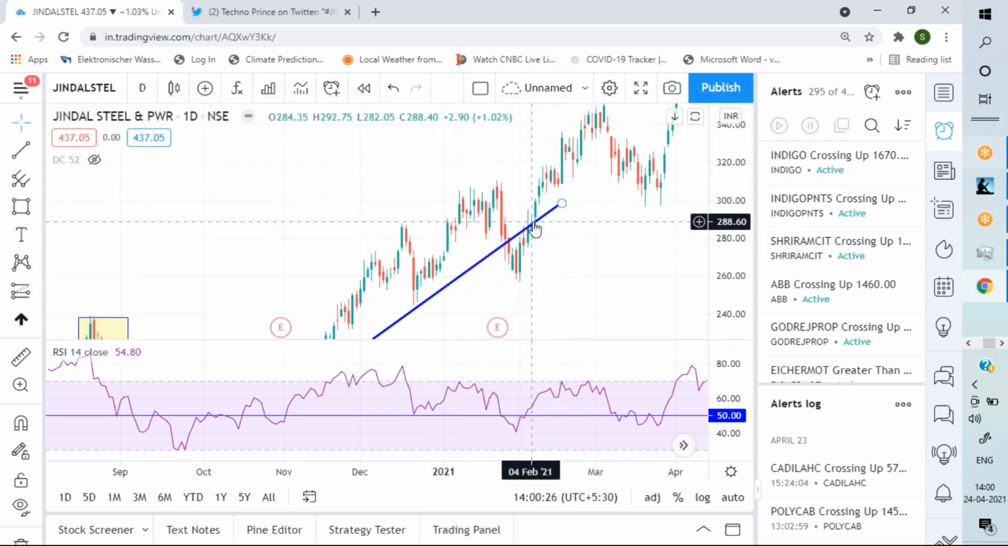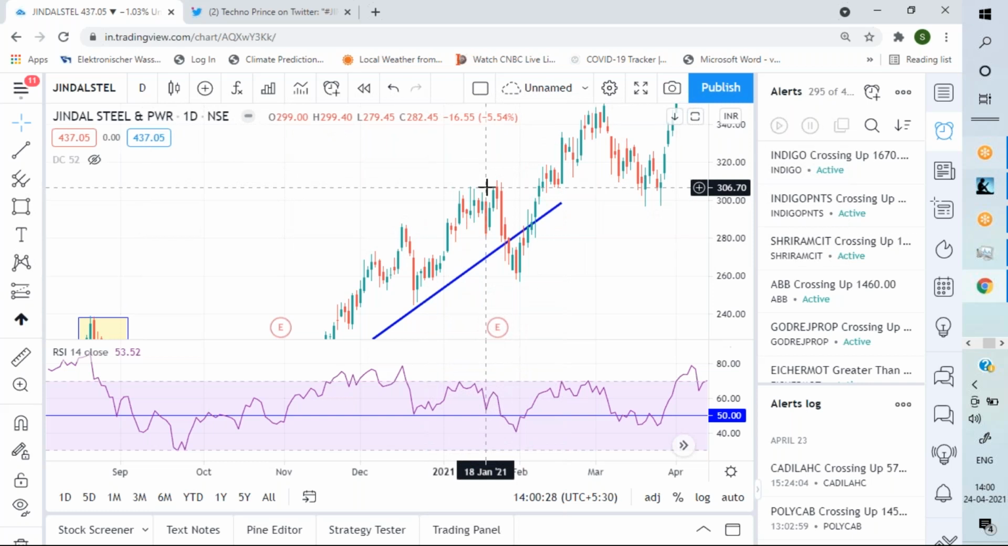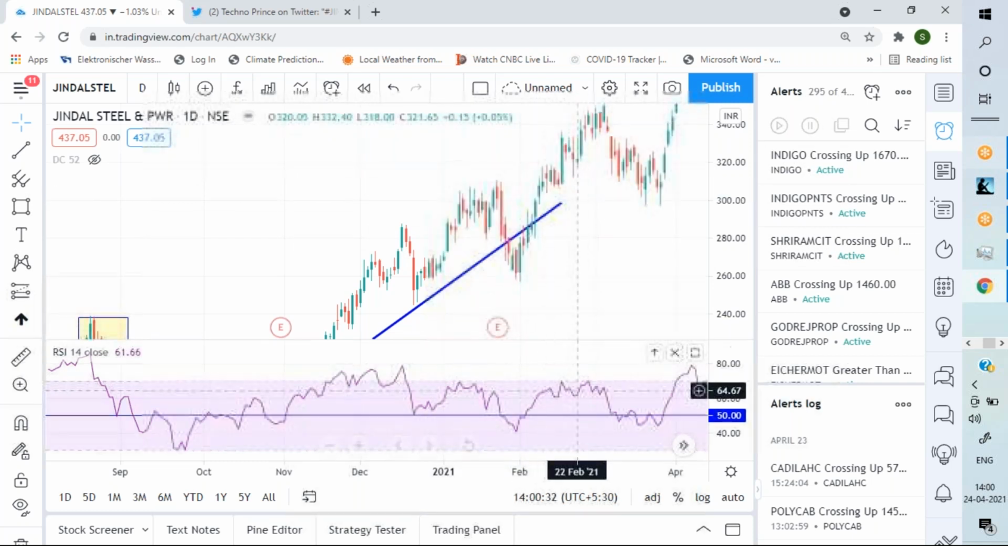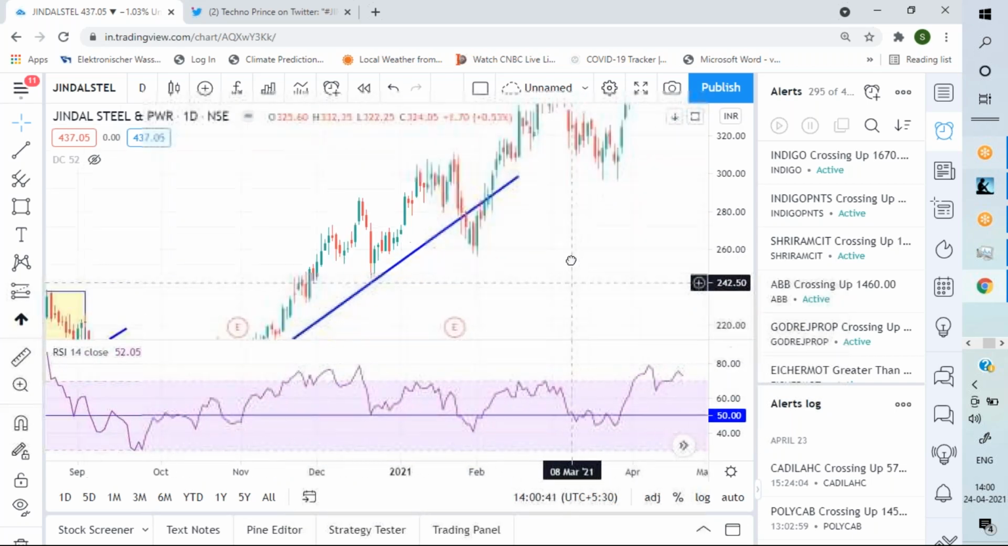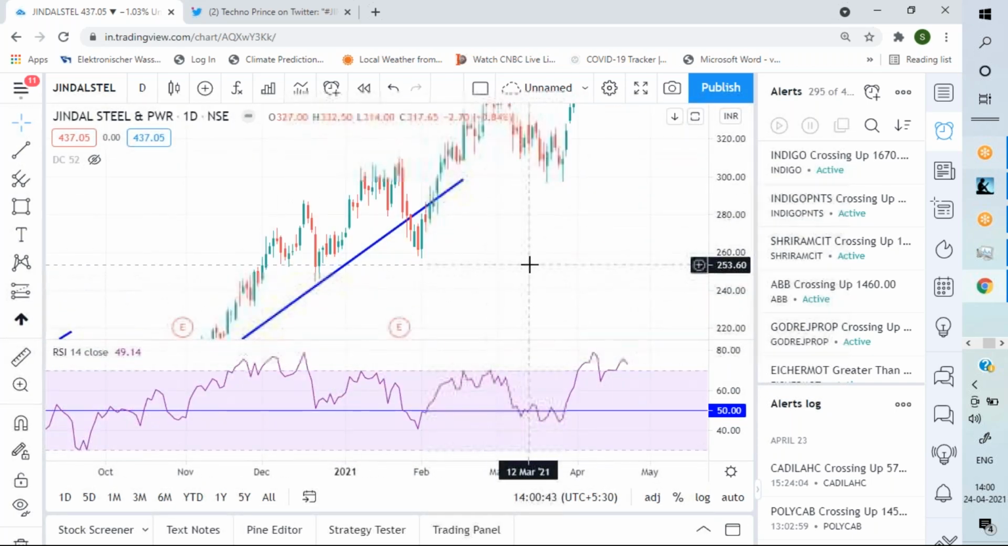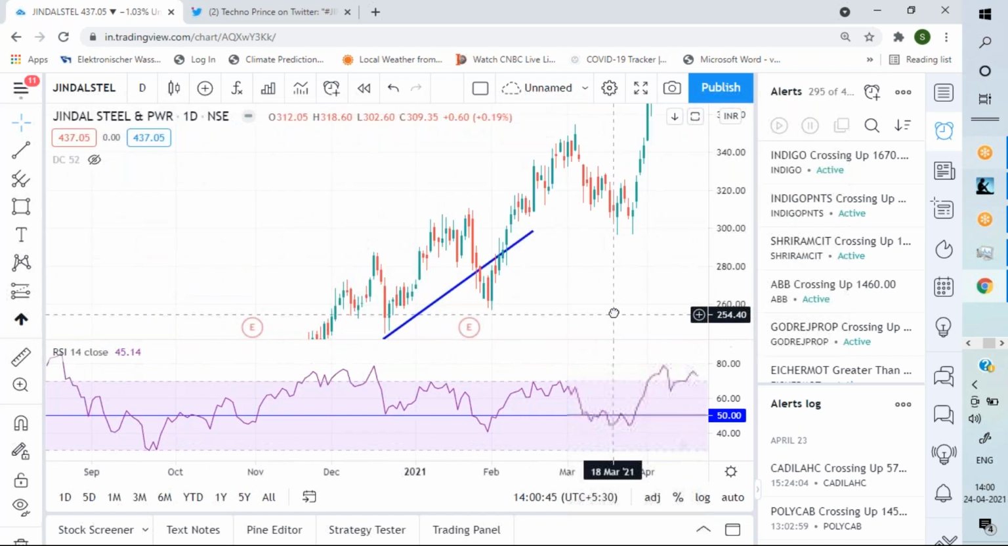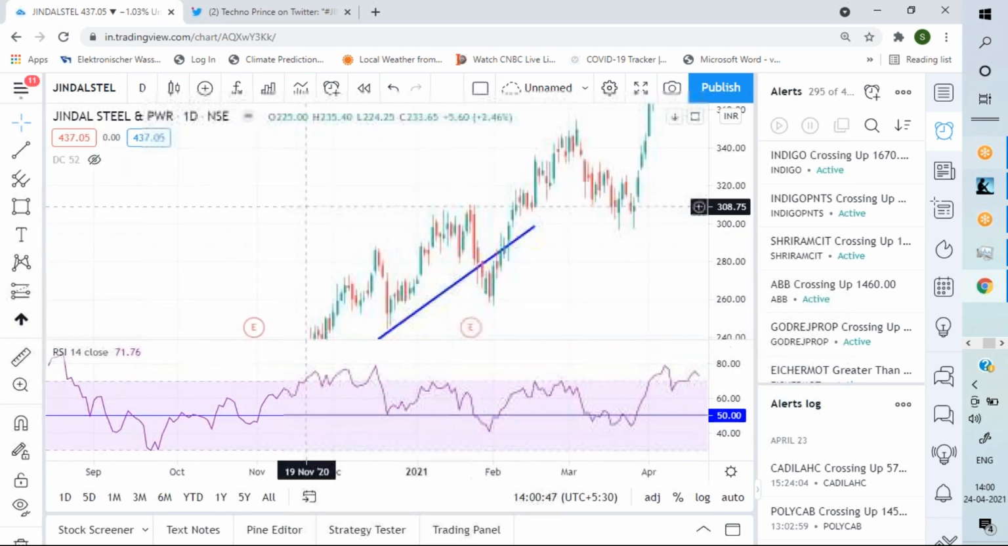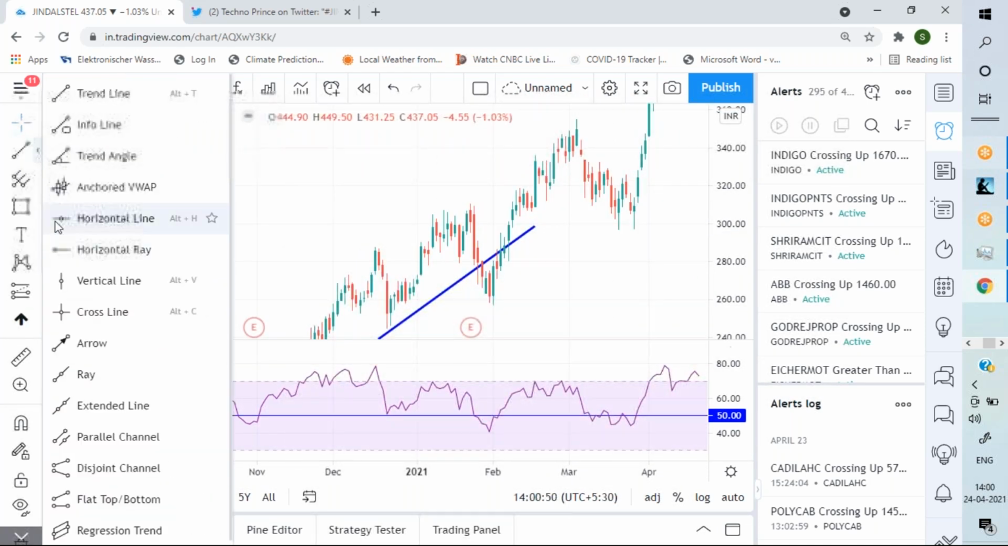Maybe I am not able to participate here, but when this line is broken and price is staying above this, I will definitely go into it, looking at the price action behavior of the RSI. So RSI just being above 50 is not enough. You should understand, this I gain from my experience, and you have to also gain from your experience, looking at the RSI and at various aspects of the chart.